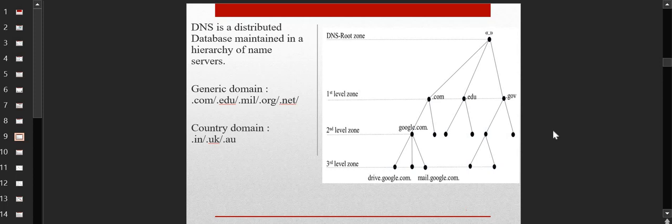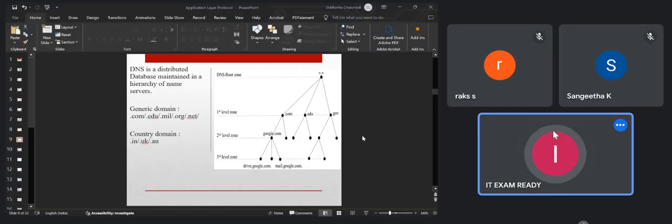You have some generic domains like com for commercial, edu for education, mil, I don't remember the full form for mil right now, org for organization, and .net for networking ones. Now countries also have specific domain names, like .in for India, .uk for UK, .au for Australia. If there is a specific website which they want to be accessed within the country only, they will make it like that in order to get it identified properly. Is this clear?